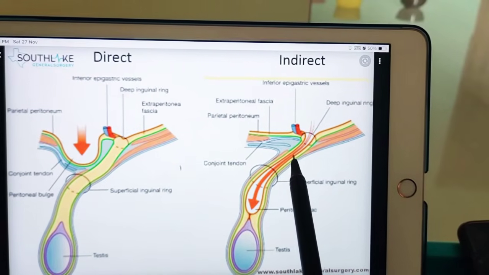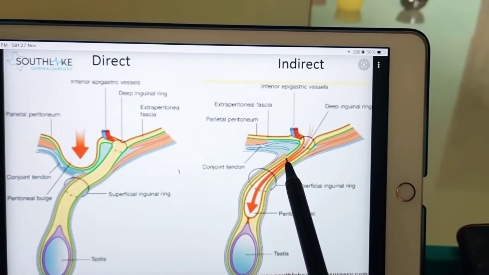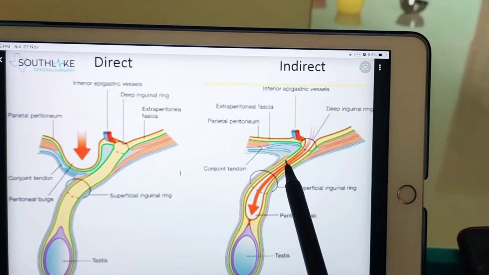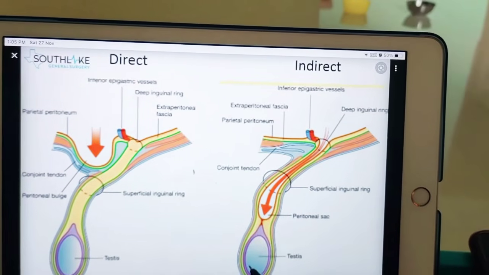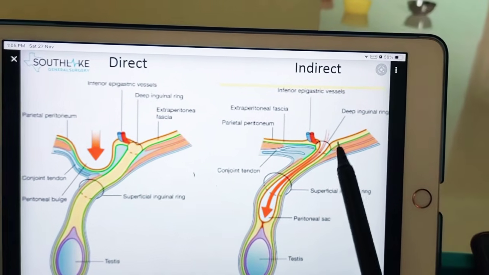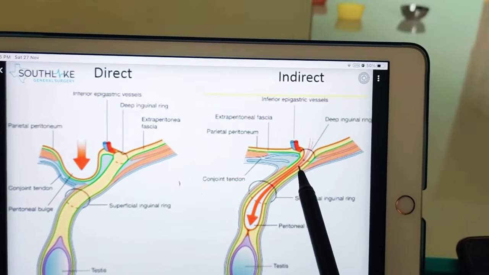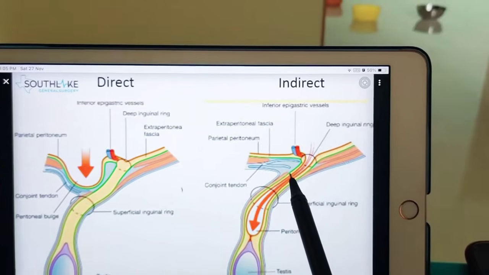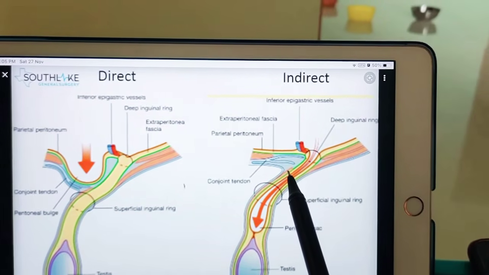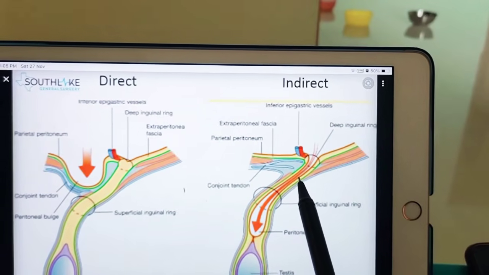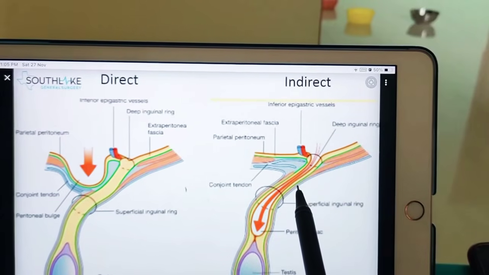Exactly at this area the processus vaginalis is present. Subsequently the proximal part of the process becomes obliterated, while the part around the testes becomes the tunica vaginalis. So abnormal persistence of the process is an important factor in the production of inguinal hernia. Either in a congenital defect, or whenever the processus vaginalis is not formed perfectly, you will have the indirect hernia. So what are the different types of indirect hernia?